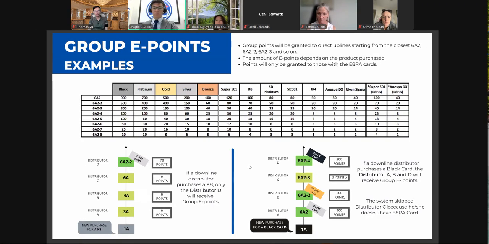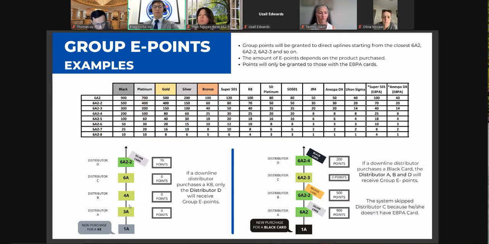I'm trying to go a little bit below. Okay. So, for example, let's look at distributor D. This distributor is a 682-2 and has a silver card, and all the way down. By the way, this is all outside of 8 points. We're looking at outside of 8 points, and all the way down somewhere, a new 1A comes in with a K8 purchase.